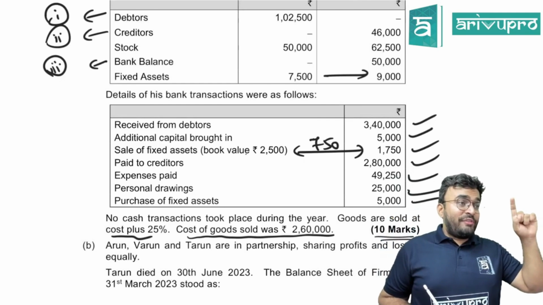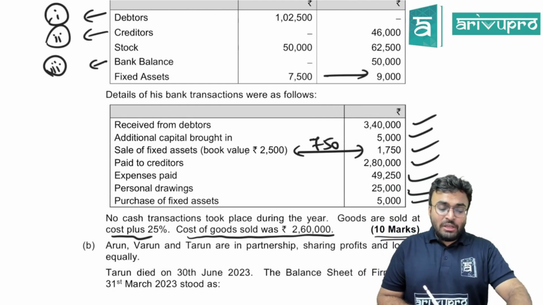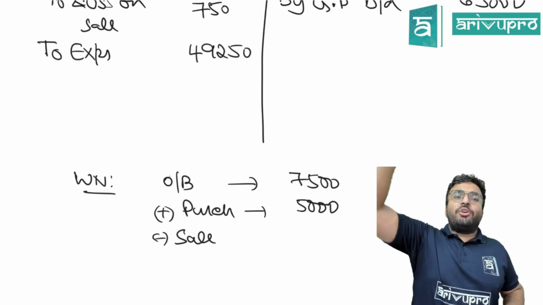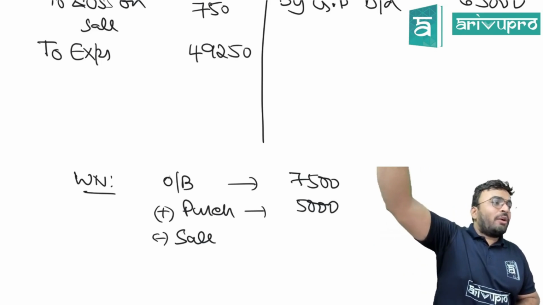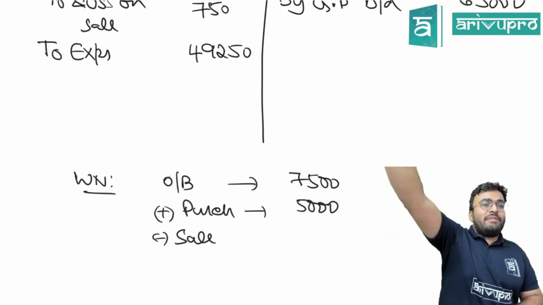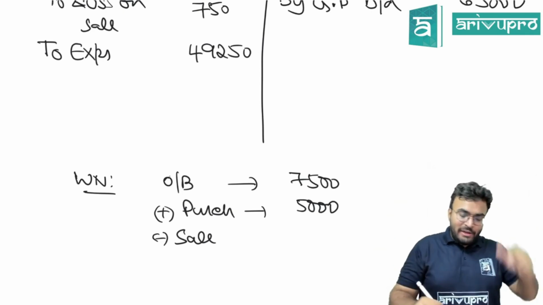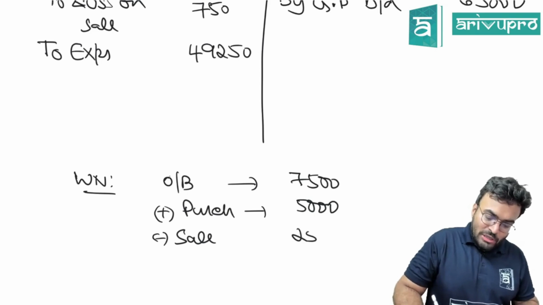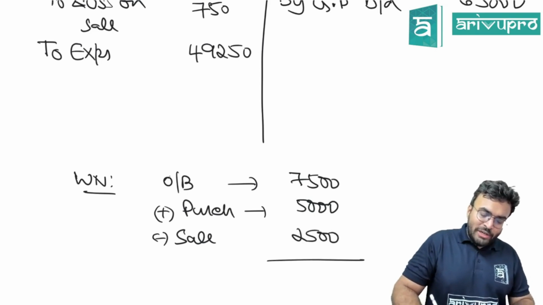2,500, not 1,750, because the book value that is going out is 2,500. If you are remembering the machinery account, you will write on the credit side, by bank 1,750, by P&L 750. Total amount that went is 2,500. So sale is 2,000, book value that went out is 2,500. When you do that, you should get a closing balance of